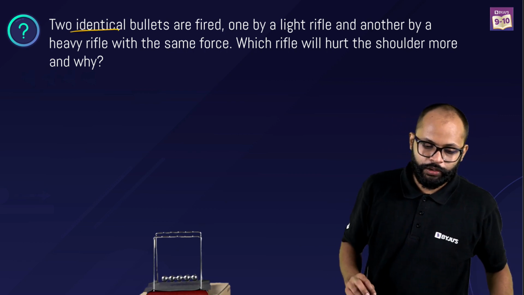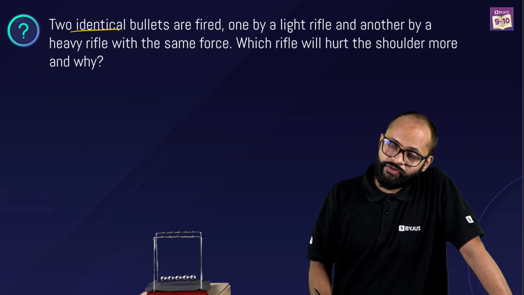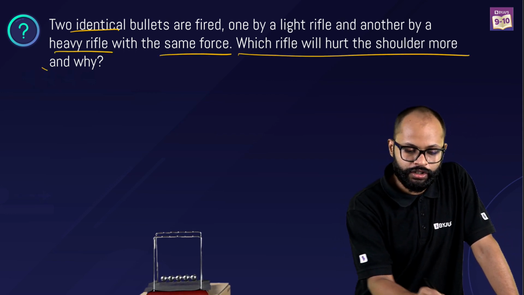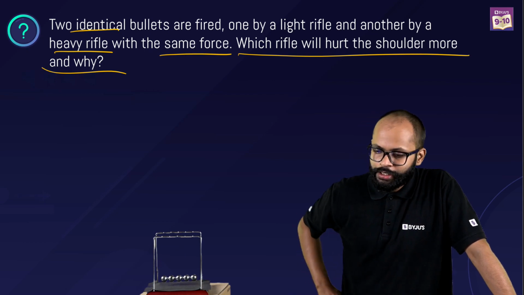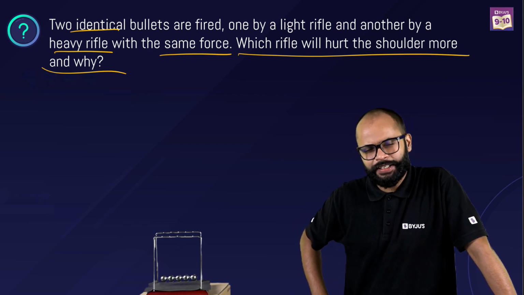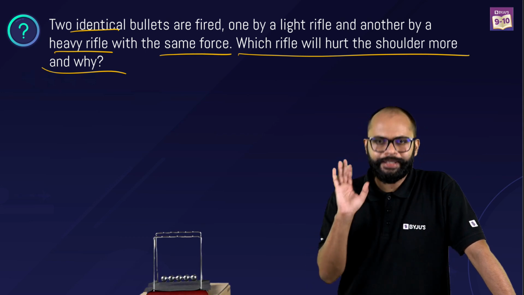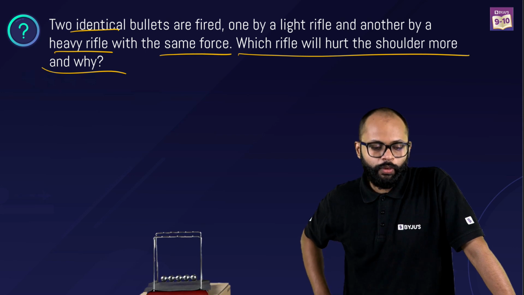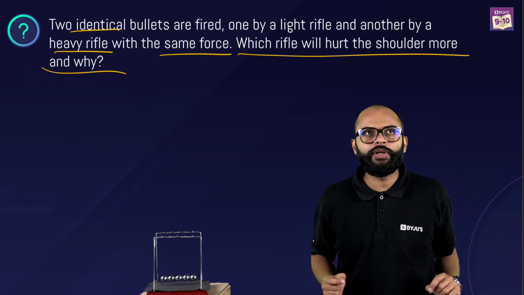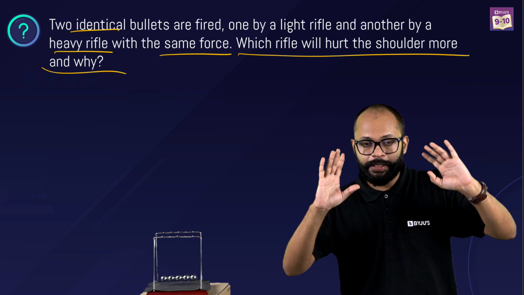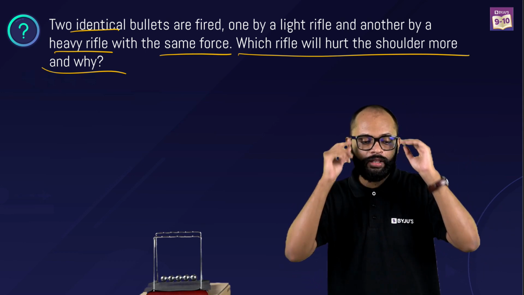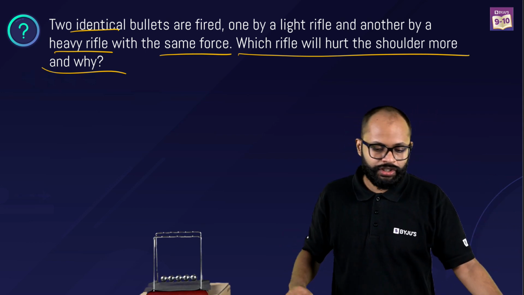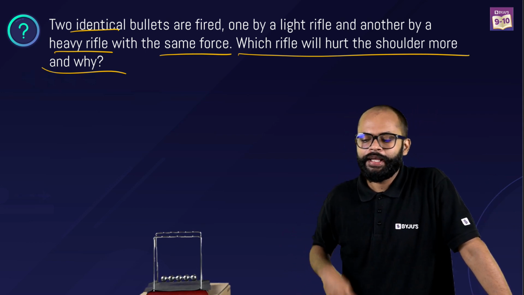I'll tell you one more thing. Two identical bullets are fired, one by a light rifle and another by a heavy rifle with the same force. Which rifle will hurt the shoulder more and why? This is a question which is easy and very common. It usually comes whenever conservation of momentum and this kind of collisions happen. The bullets are identical, meaning the mass of the bullet is the same. One rifle is heavy, one rifle is light, with the same force.